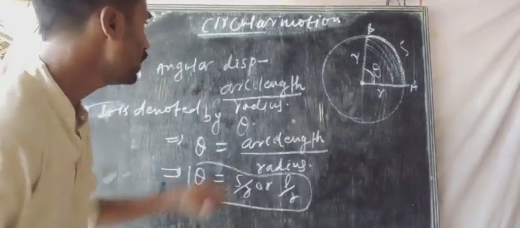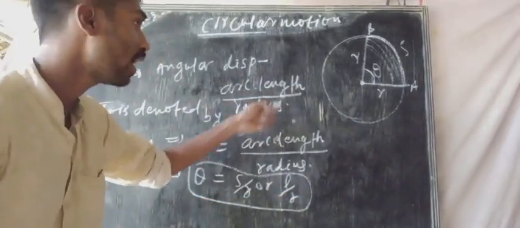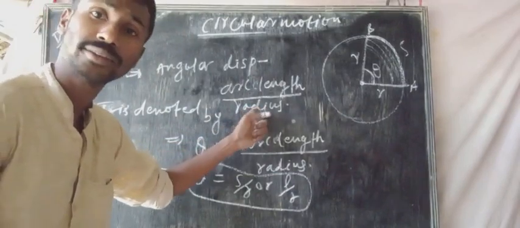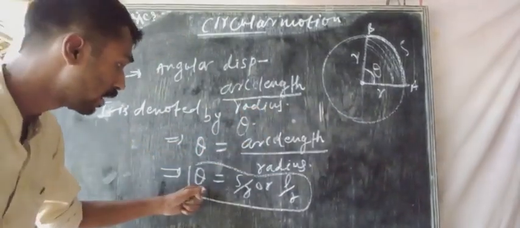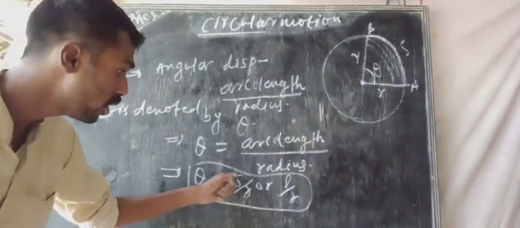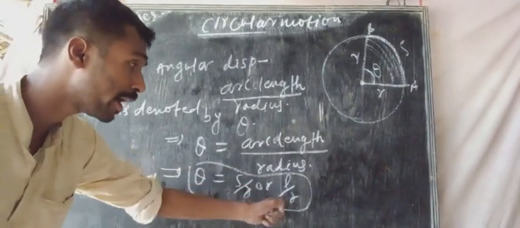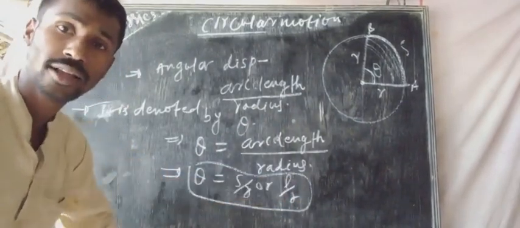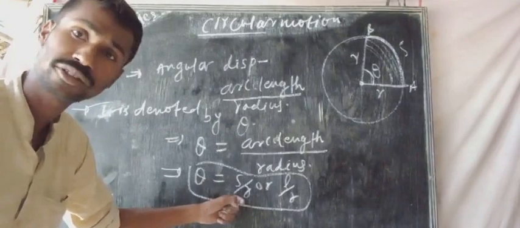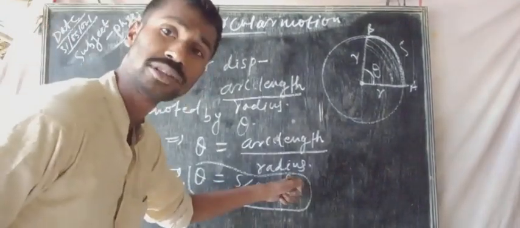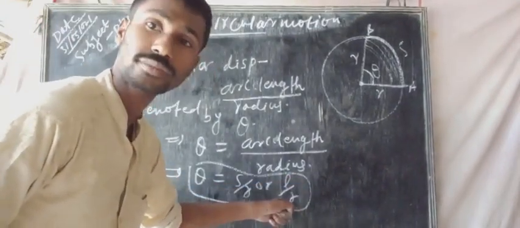So mathematically, angular displacement theta will be equal to S by R or L by R, where S or L is the arc length and R is the radius of the circular path.